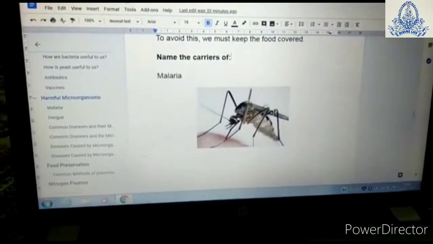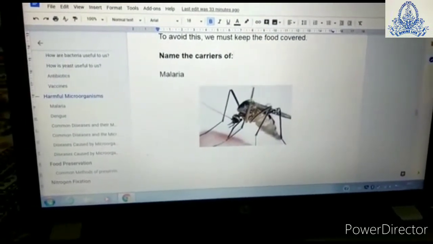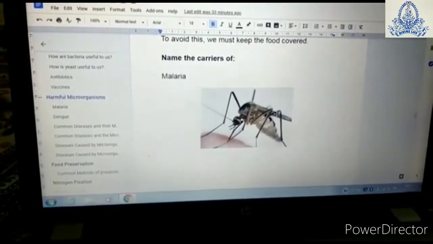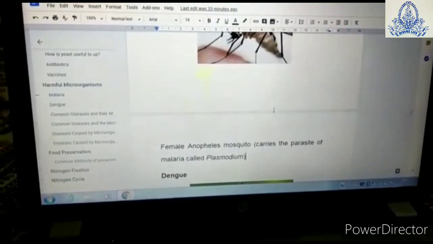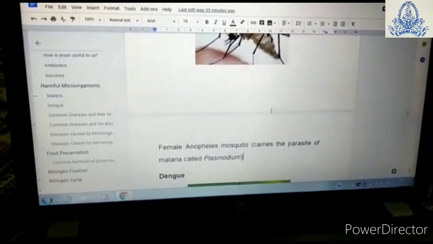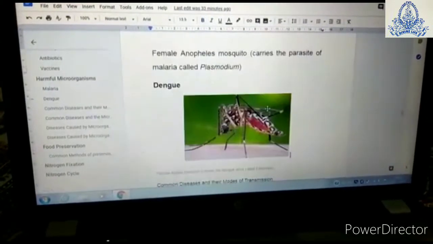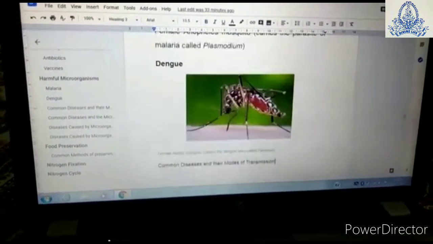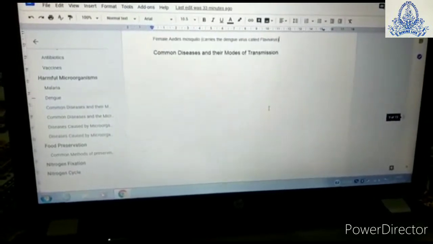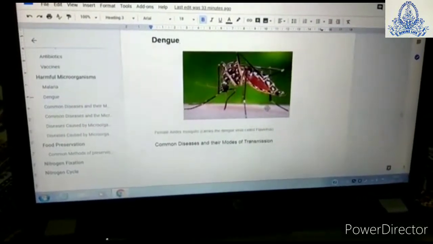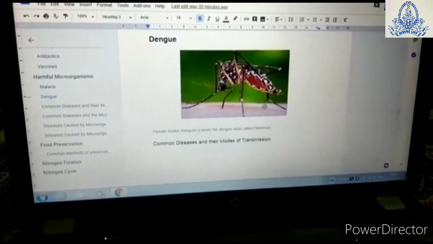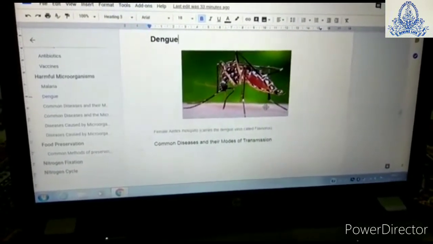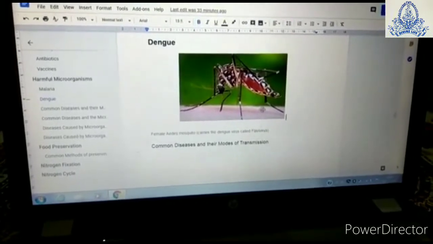Today, we are going to study some of the carriers of diseases. For example, the disease malaria. The female Anopheles mosquito carries the parasite of malaria called Plasmodium. Now the next disease is dengue. Dengue is carried by the Aedes mosquito, which carries the dengue virus called flavivirus.